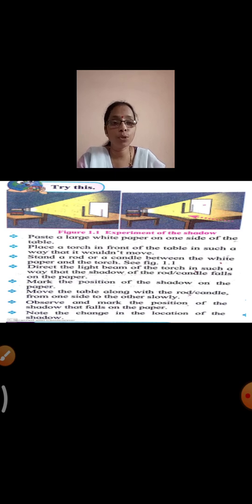Then you are going to make a note of the change in the location between the first place and the second place. You just see whether there is any difference or whether it is the same, and make a note of it.